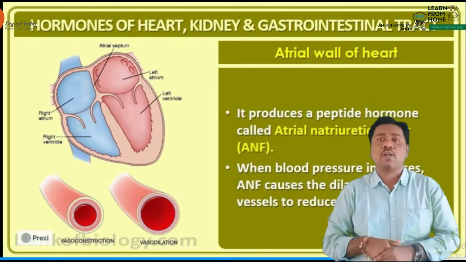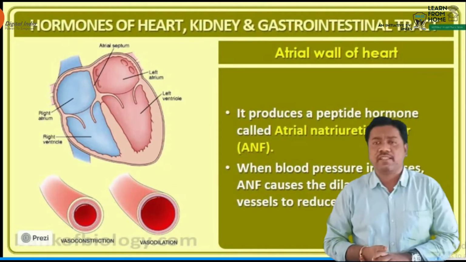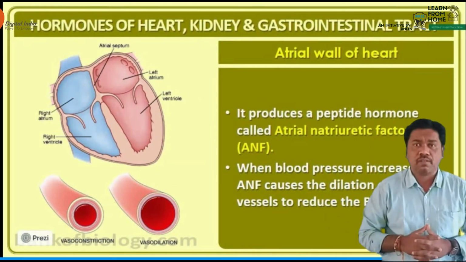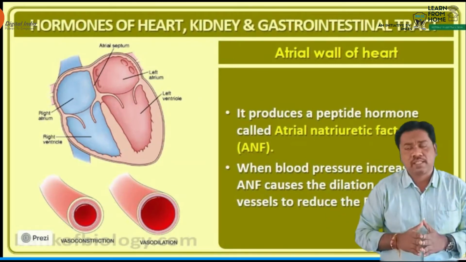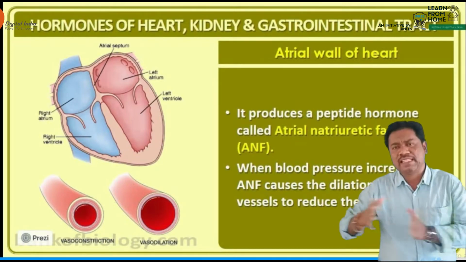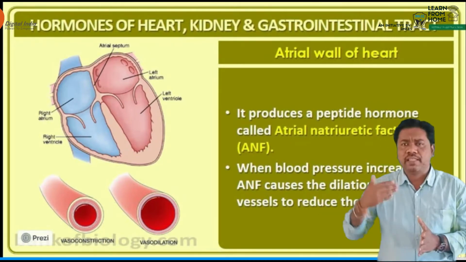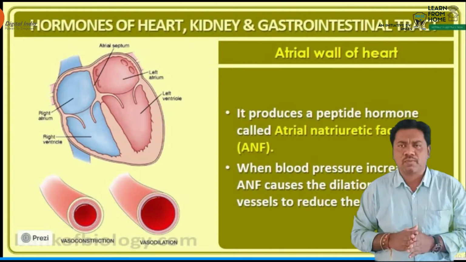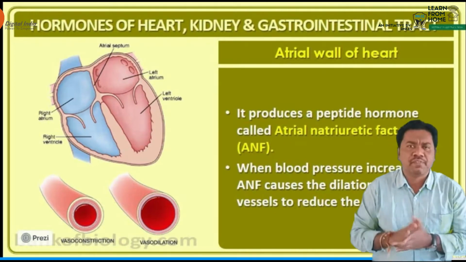So what is a hormone? Hormones are non-nutrients. These are chemical messengers. They act as chemical messengers, and these hormones are produced in trace amounts. So this is the scientific definition of a hormone.